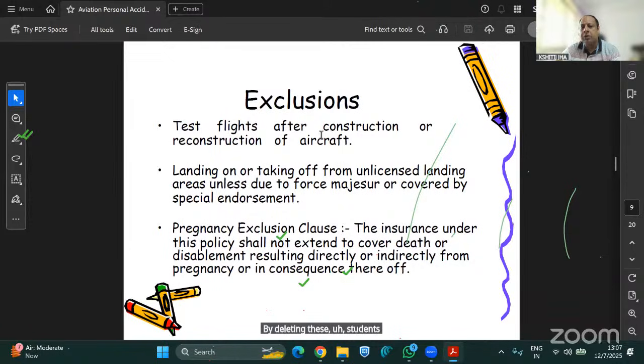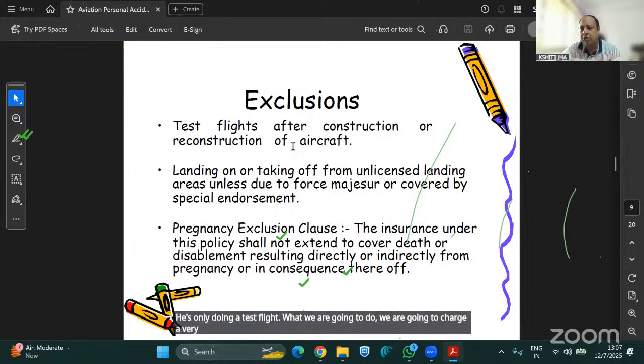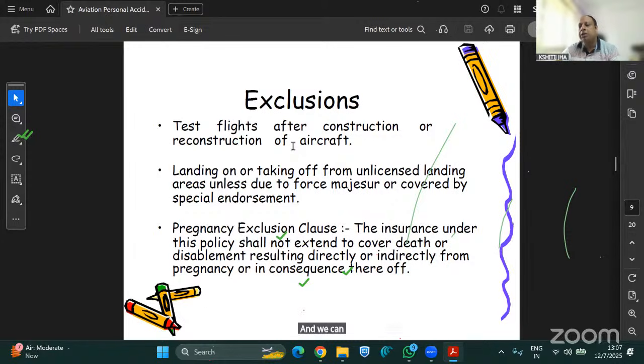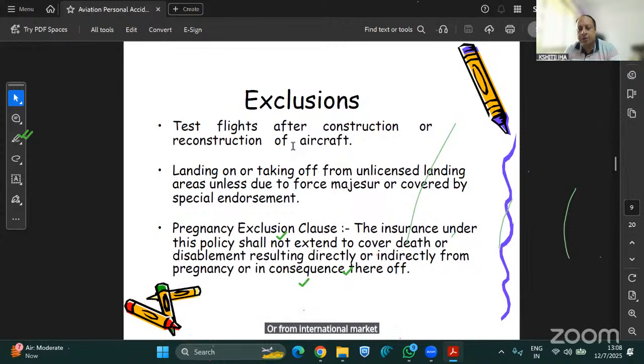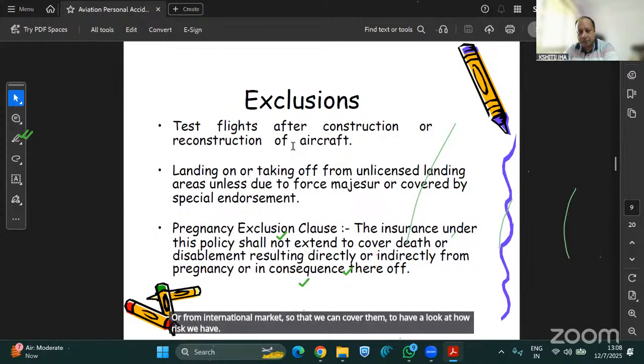We can cover them. Suppose we need to cover a crew PA, we need to issue a crew PA policy for a pilot who is only doing a test flight. We are going to charge a very high rate, since such kind of policies are not so common in India. We can also take reinsurance support from GIC or from the international market so that we can cover them and see how the risk behaves in the coming days.